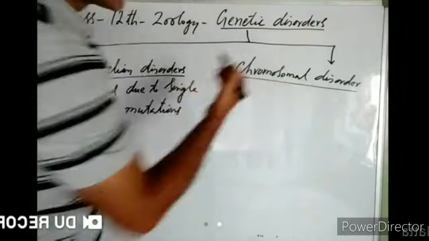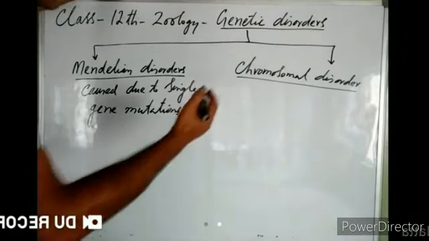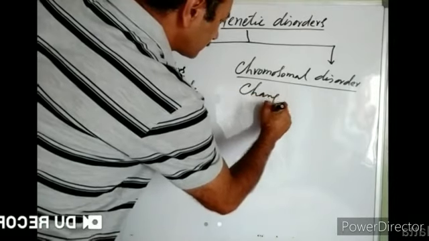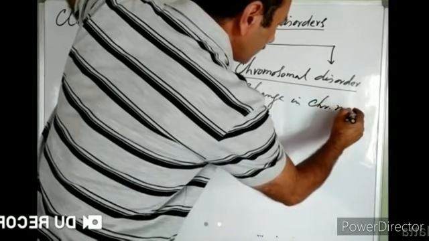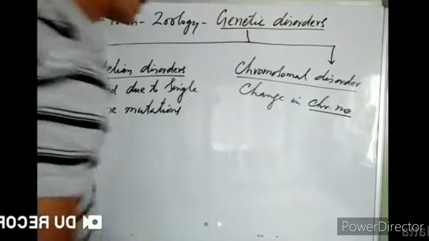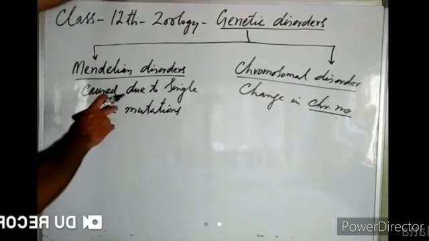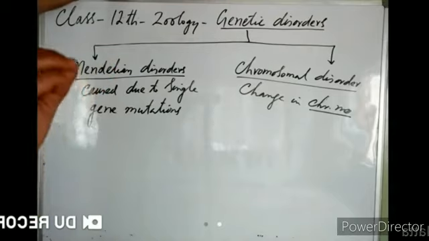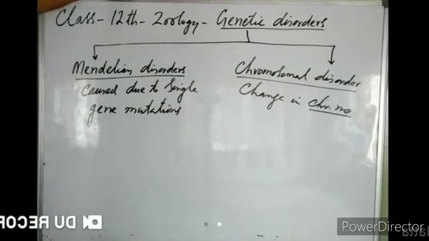Then there are some disorders which are caused due to change in the chromosome number. Those disorders are known as chromosomal disorders. In Mendelian disorders, there is no change in chromosome number. Chromosome number remains normal, but a gene suffers mutation. In chromosomal disorders, there is change in the chromosome number, right?